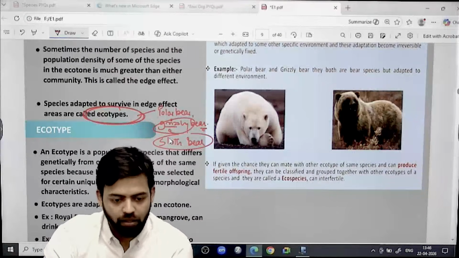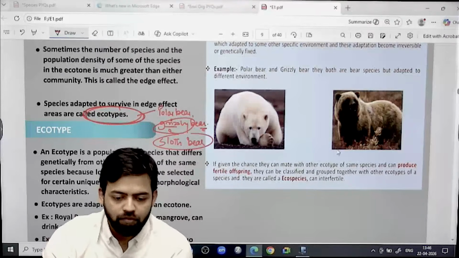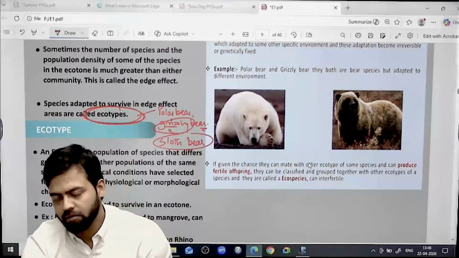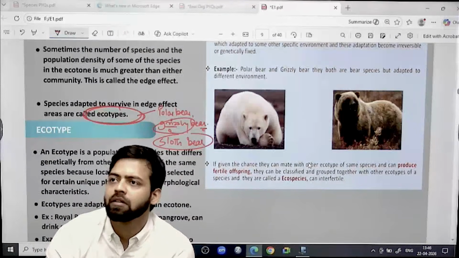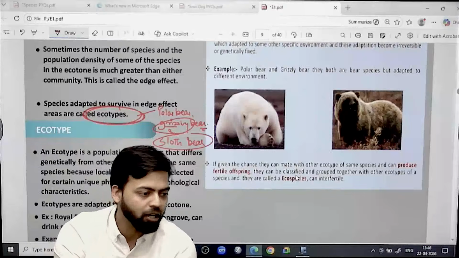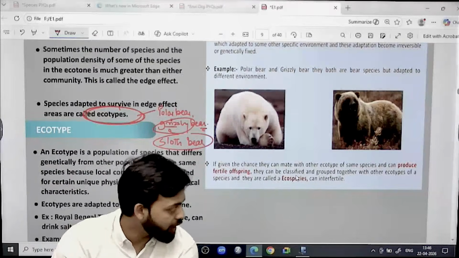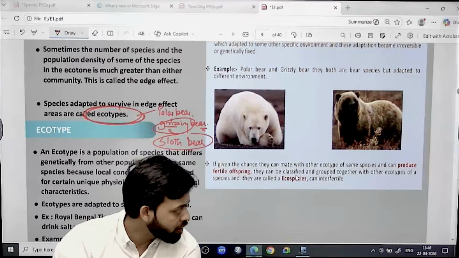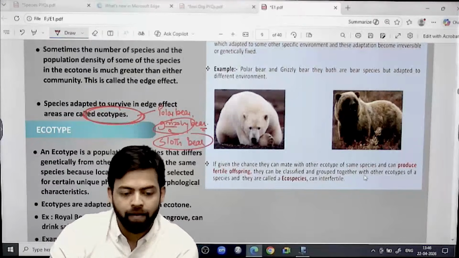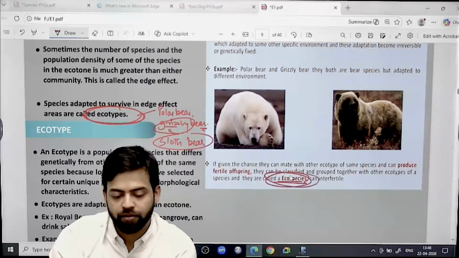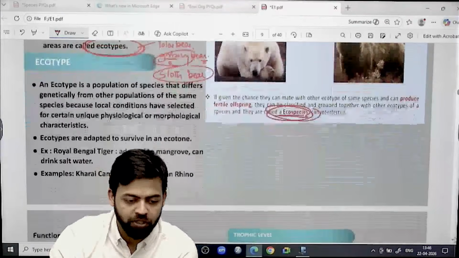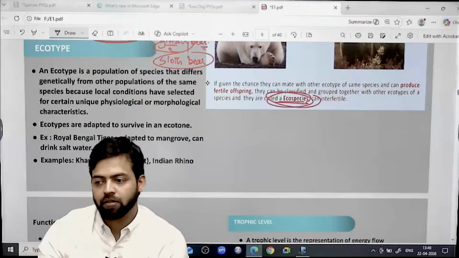And write down further, if two ecotypes mate and produce a fertile offspring, that will be termed as eco-species. Eco-species.